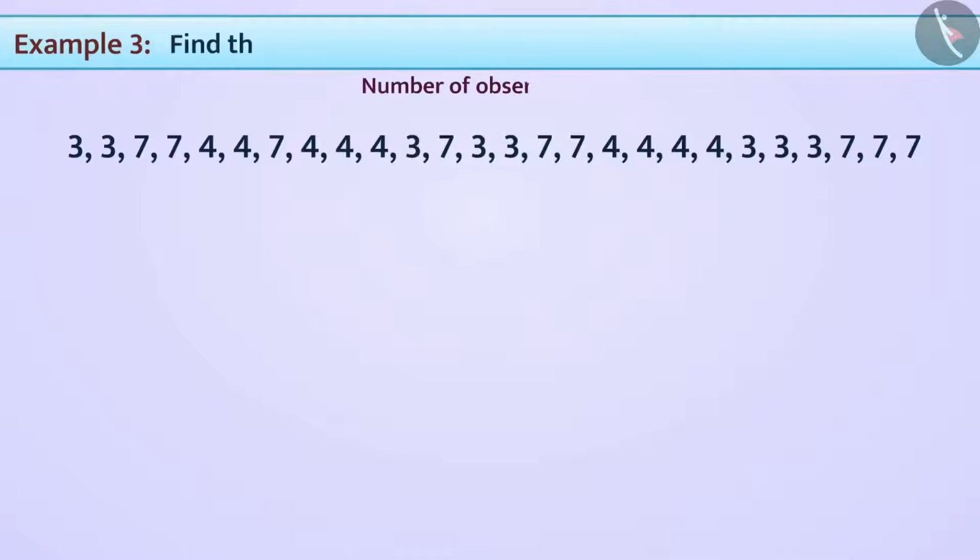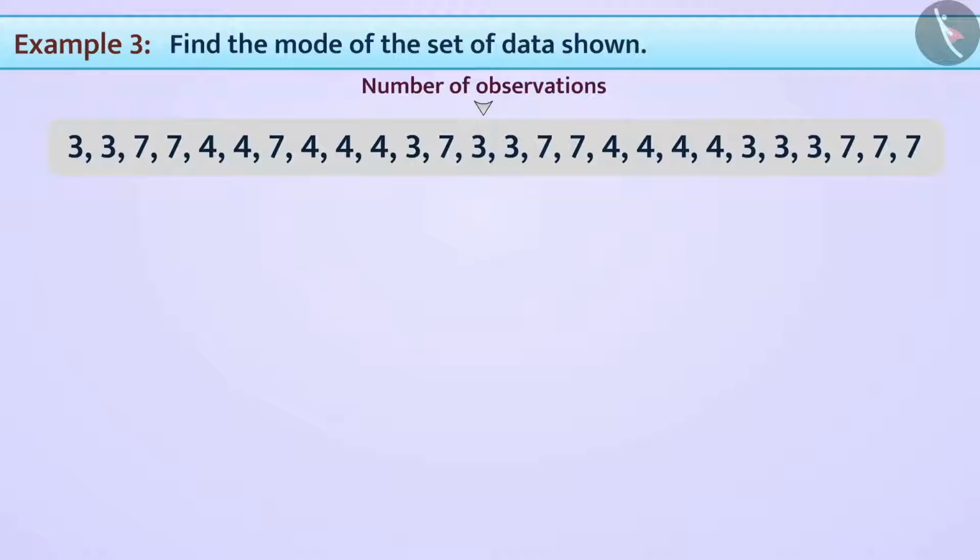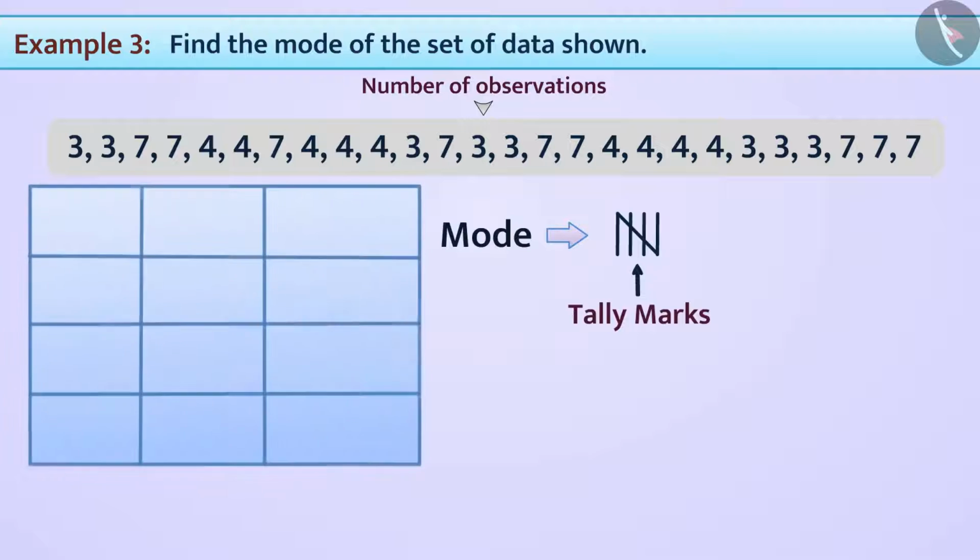Let us look at an example for finding the mode of a set of data. As you can see, there are so many number of observations. Therefore, we will be using tally marks to find the mode. For this, we will first create a table.